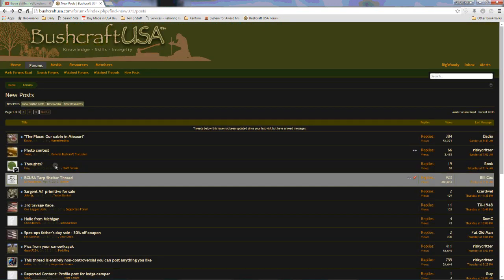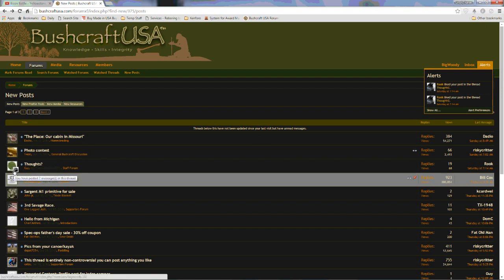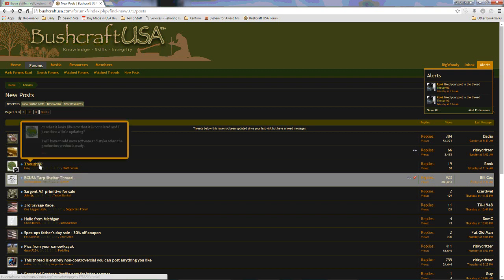Also, see this little icon there? This is the user I'm logged in as, which is Big Woody. So that's the icon, and it tells me I have posted 2 messages in that thread. That's the way you look through threads to follow up and see if anybody liked your post or anything, which will also show up in alerts unless you turn it off. If you want to see if anybody said anything, you can go to the thread.